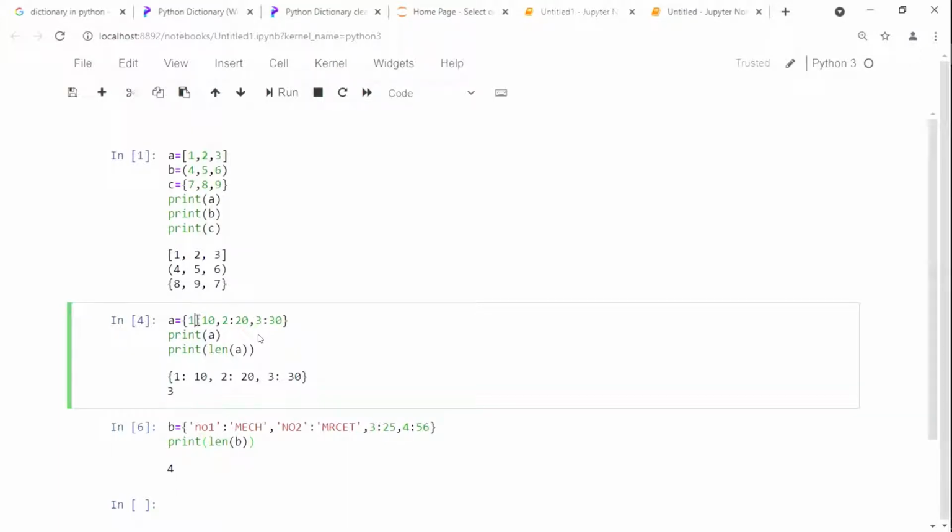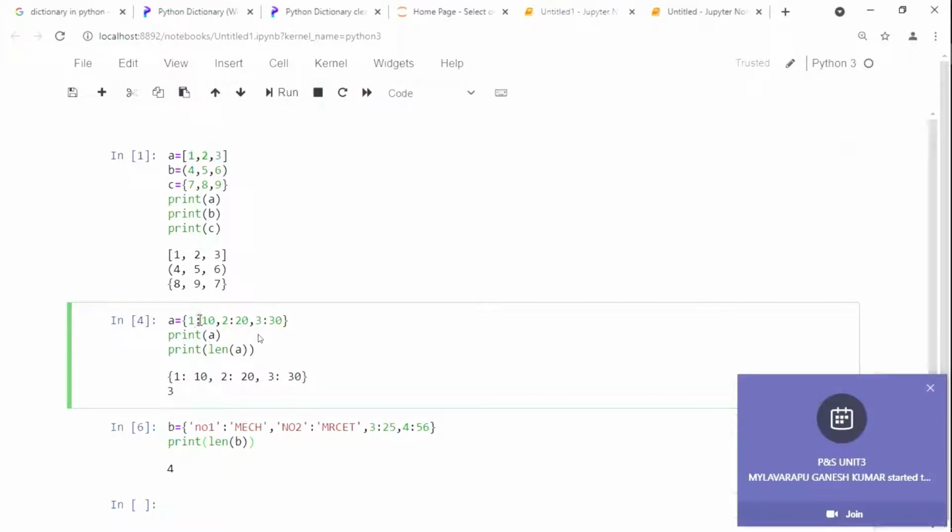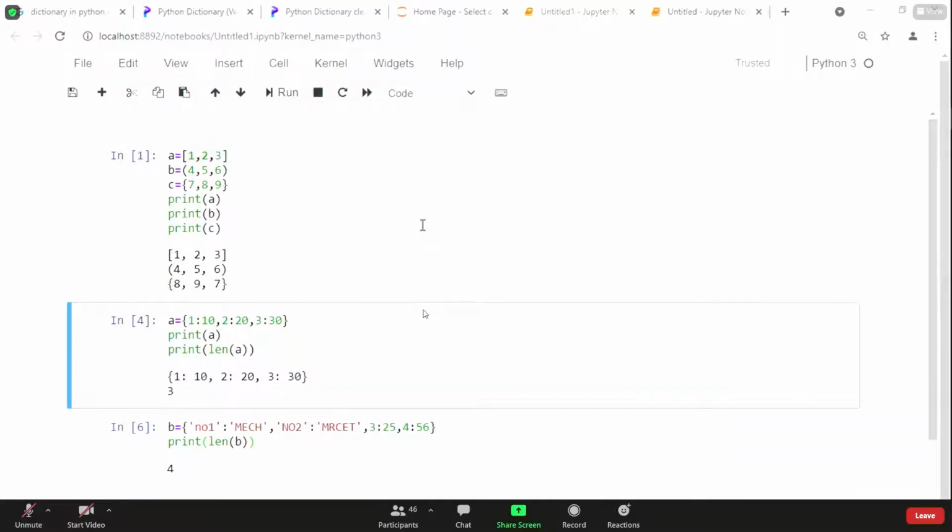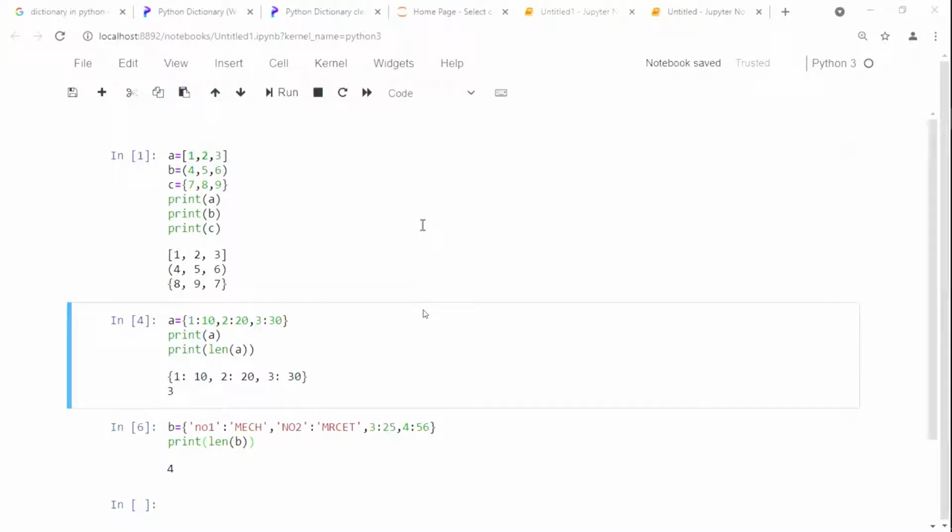Both are going to be separated with respect to the colon, and then the key values are going to be separated by commas. Yes sir. Here one more thing, duplicates are allowed. Duplicate allow చేస్తుంది, but values are allowed but not keys. అంటే keys ముందు రాస్తాం కదా, the keys do not accept duplicates, but we can write values